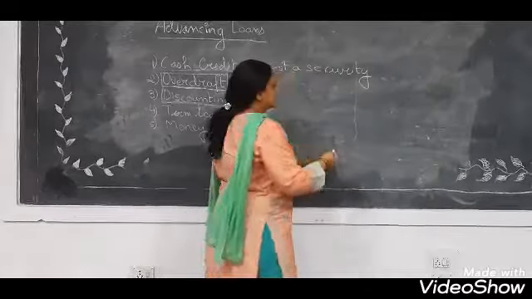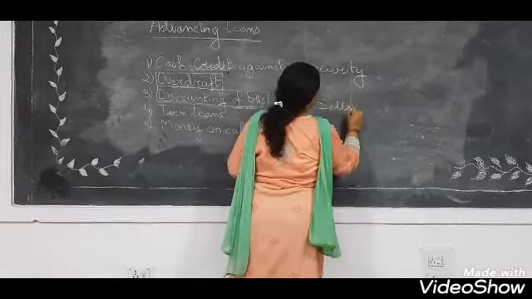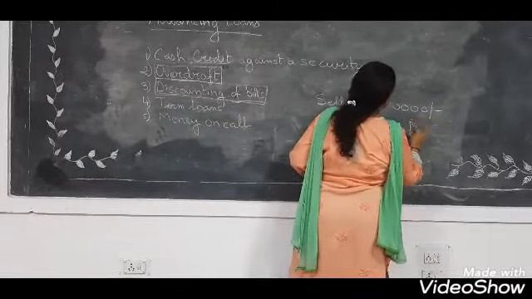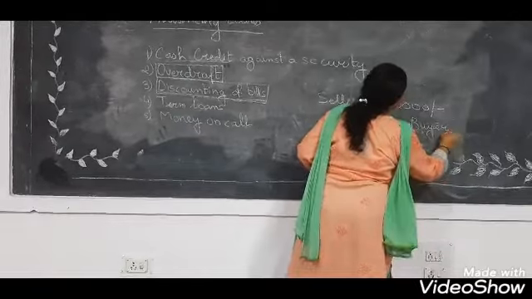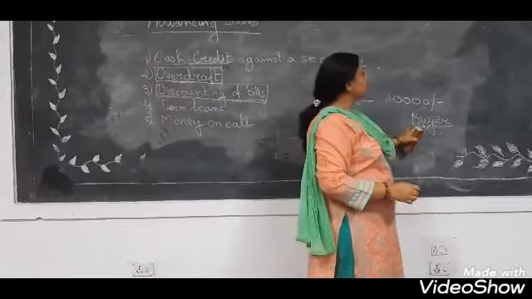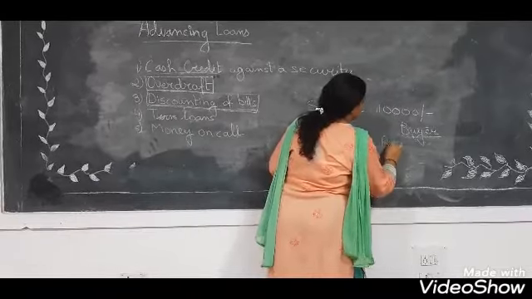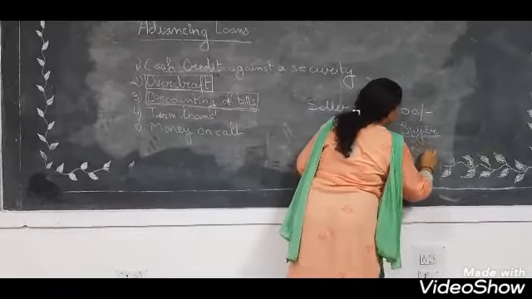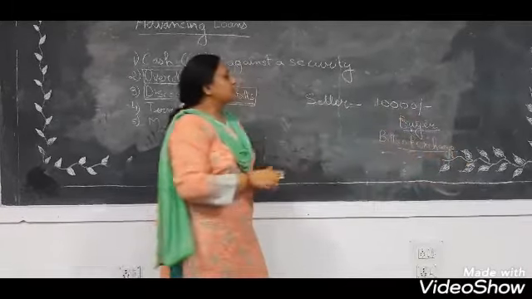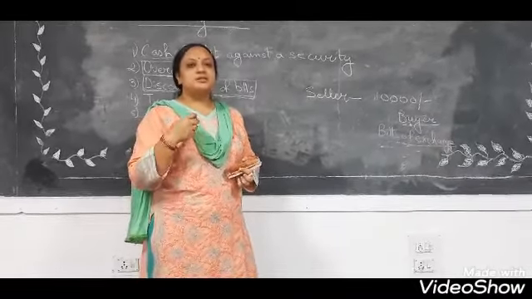Alright, so what happens, the seller will sell goods of 10,000 rupees to the buyer, and the buyer has to pay this 10,000 rupees to the seller. Now presently the buyer is not paying this, instead he will issue a document which is called bill of exchange. Bill of exchange. This bill of exchange is a document which is a promise to pay after some time.